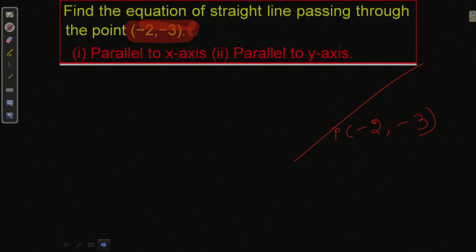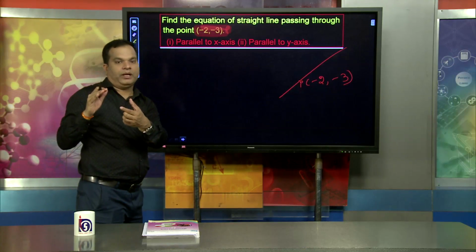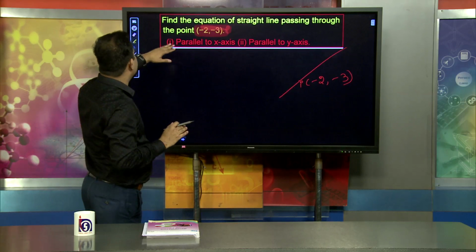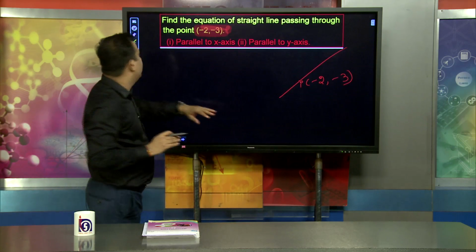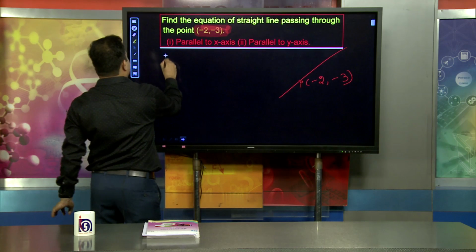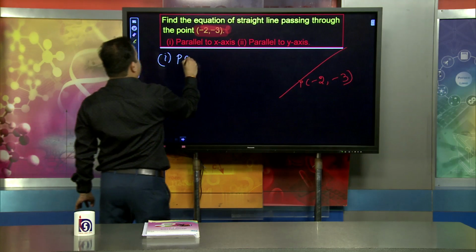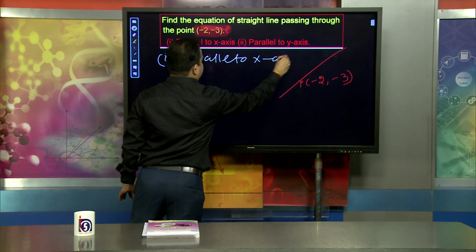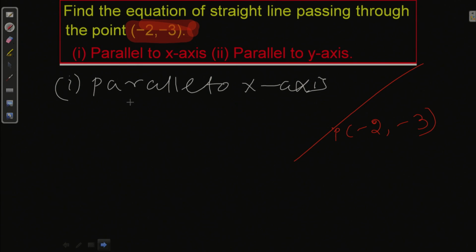Then two things we have to find out. One part is the equation of a straight line passing through the point and parallel to the x axis. We have already discussed that for parallel to the x axis, the equation is y equal to b.